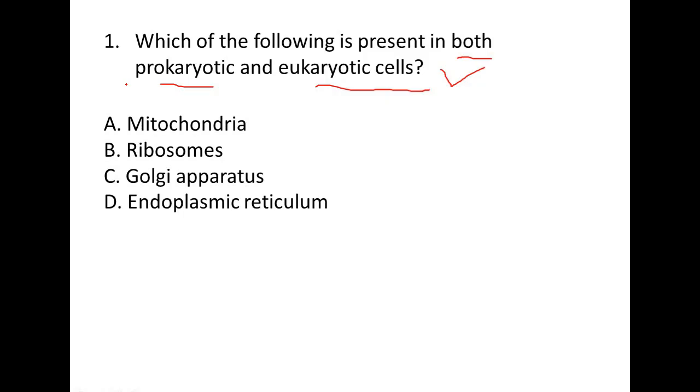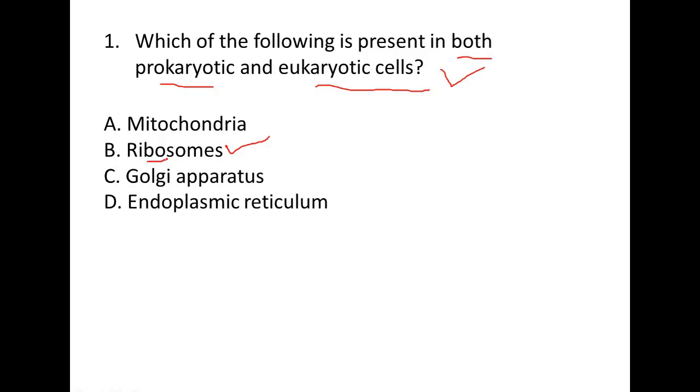Some of the organelles are present in both. We have to find out which organelle among the four is present in both prokaryotic and eukaryotic cells. Option A is mitochondria, option B ribosome, option C Golgi apparatus, option D endoplasmic reticulum.